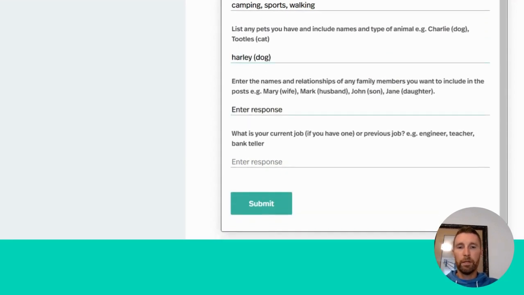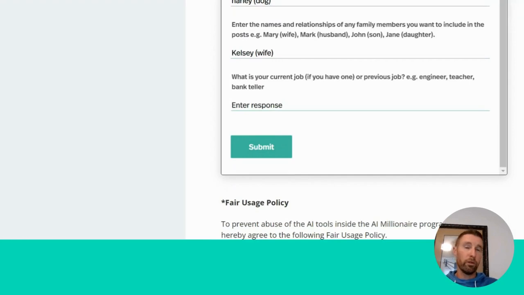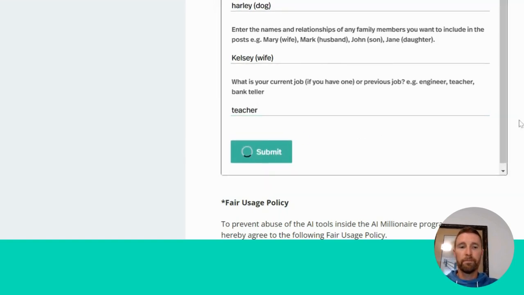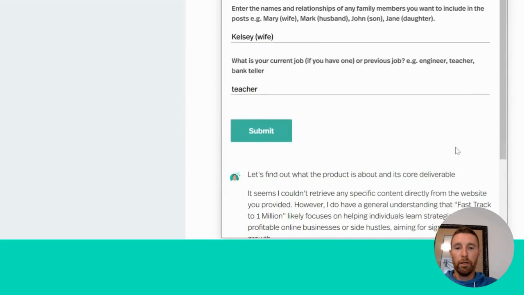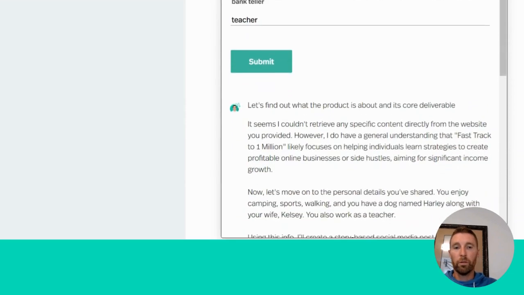Then enter the names and relationship of any family members. Again, you don't have to fill in all these. You can play around with this. But I'll use Kelsey, my wife. And then you can put in what your actual current job is. You can make something up, whatever you want. So, teacher. And then you hit submit. And then it's going to do some magic. And here it goes.